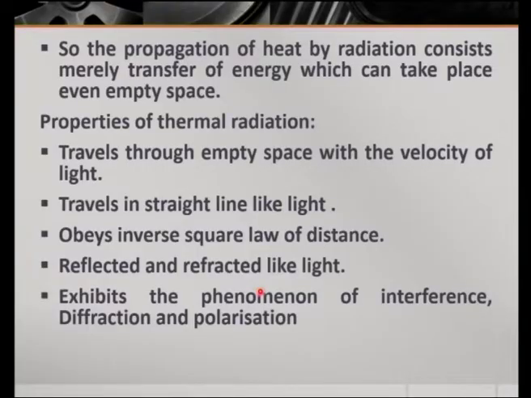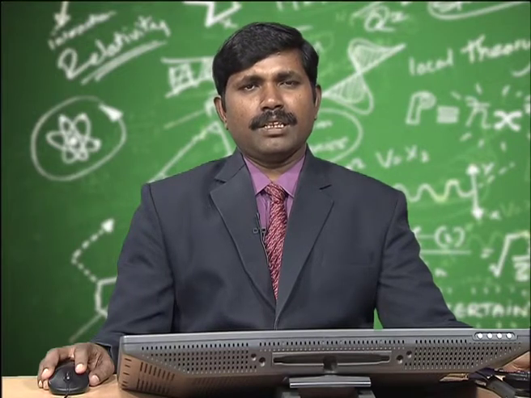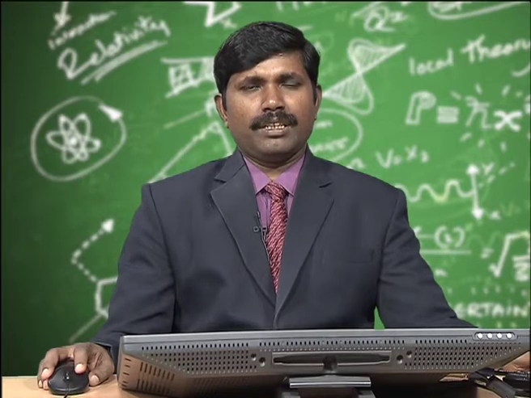So, the propagation of heat by radiation consists merely of the transfer of energy, which can take place even in empty space. This is what is meant by no material medium being required for the propagation of thermal radiation. This is how you can understand thermal radiation.